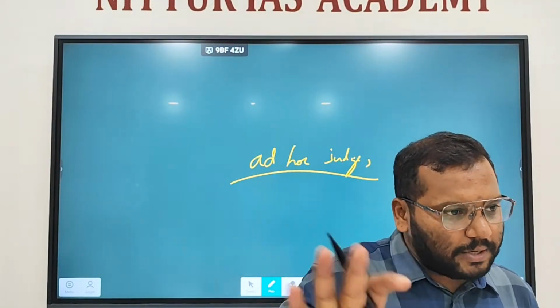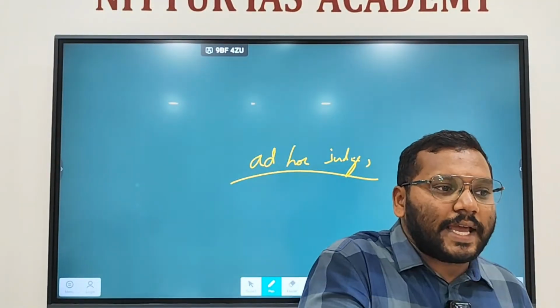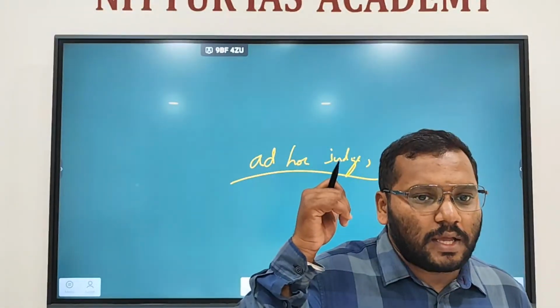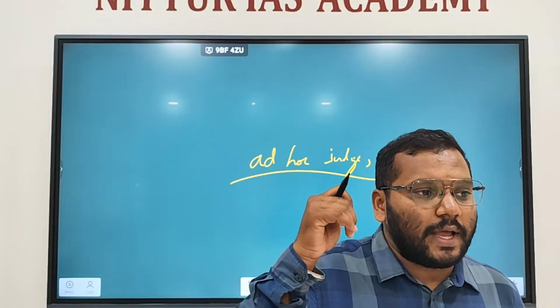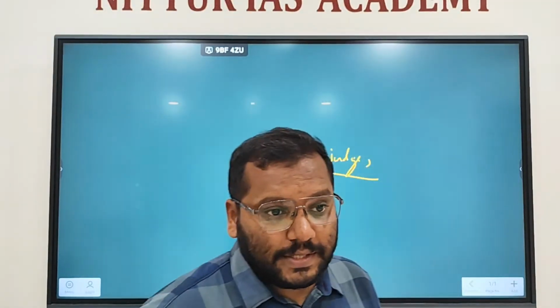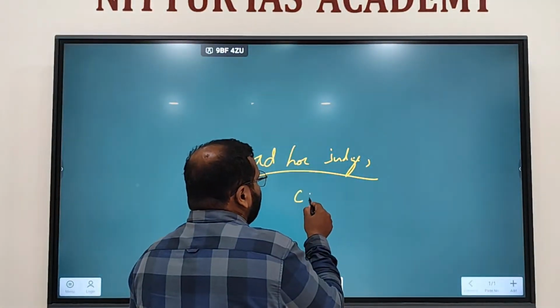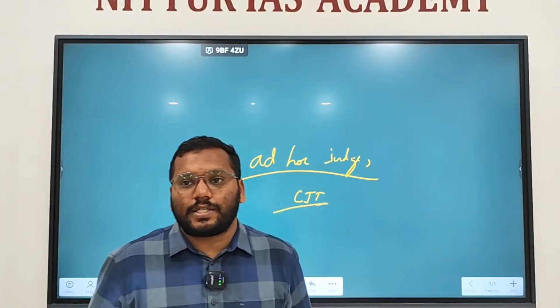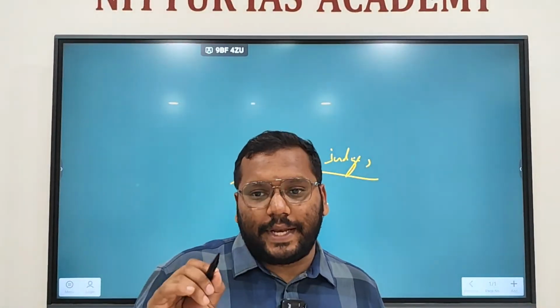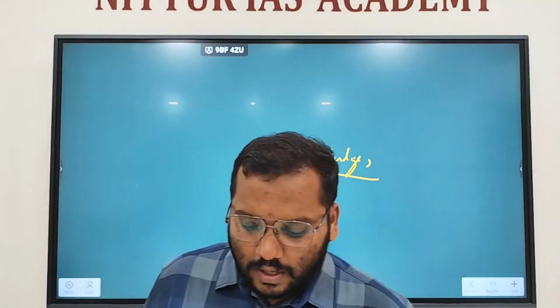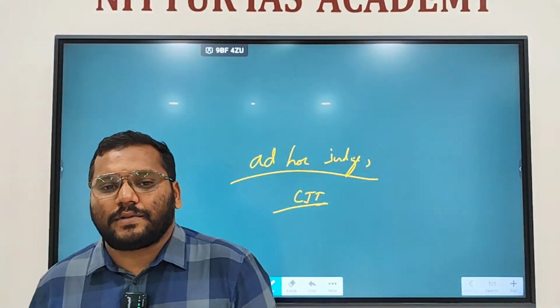When there is a smaller number of judges, then the CJI can appoint a judge of the High Court as an ad hoc judge of the Supreme Court. The CJI can appoint. It is not the President. The CJI can appoint the judge of the High Court as ad hoc judge of the Supreme Court for a temporary period with the previous consent of the President.